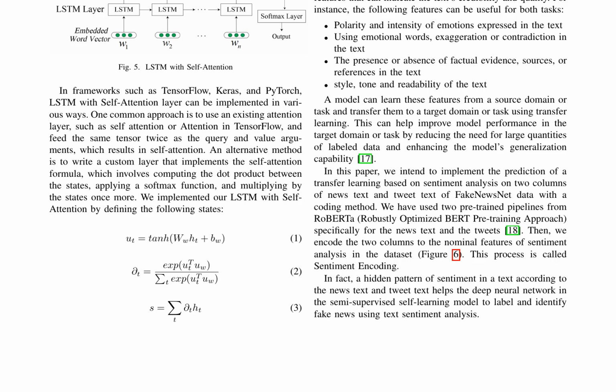The proposed method uses 2 pre-trained pipelines from Roberta to encode the news text and tweet text into nominal features of sentiment analysis. This sentiment encoding process helps the deep neural network in the semi-supervised self-learning model to label and identify fake news using text sentiment analysis.